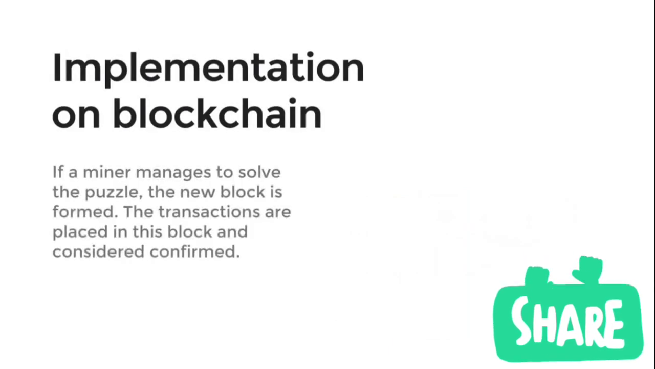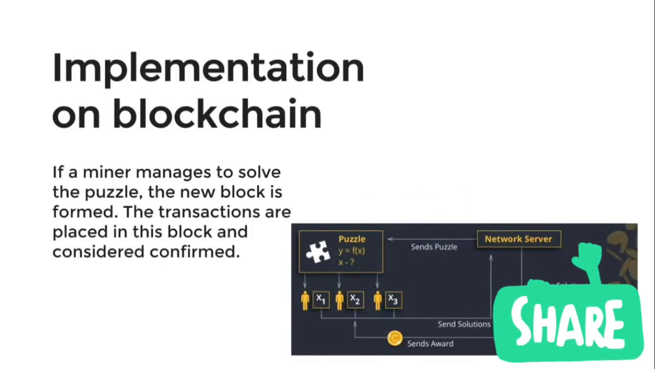Then you will have to trust other nodes, and it violates one of the most important features of blockchain called transparency. Implementation on blockchain. We have already seen how proof of work is implemented. Miners solve the puzzle for the new block and confirm the transactions. How complex a puzzle is depends on the number of users, the current power and network load. Each block contains the hash of previous blocks, which increases the security and prevents any block violation. If a miner manages to solve the puzzle, the new block is formed. The transactions are placed in this block and considered confirmed.